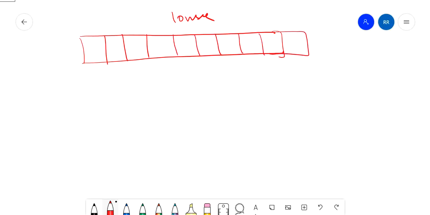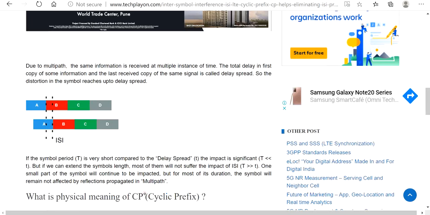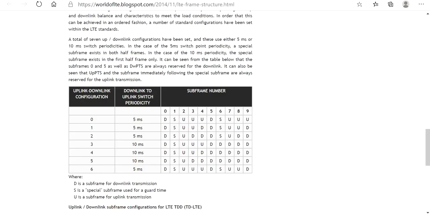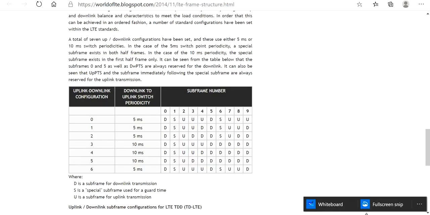A subframe may be downlink, it may be uplink, it may be some other information like PBCH or PHICH. But in TDD, there is always a fixed structure.